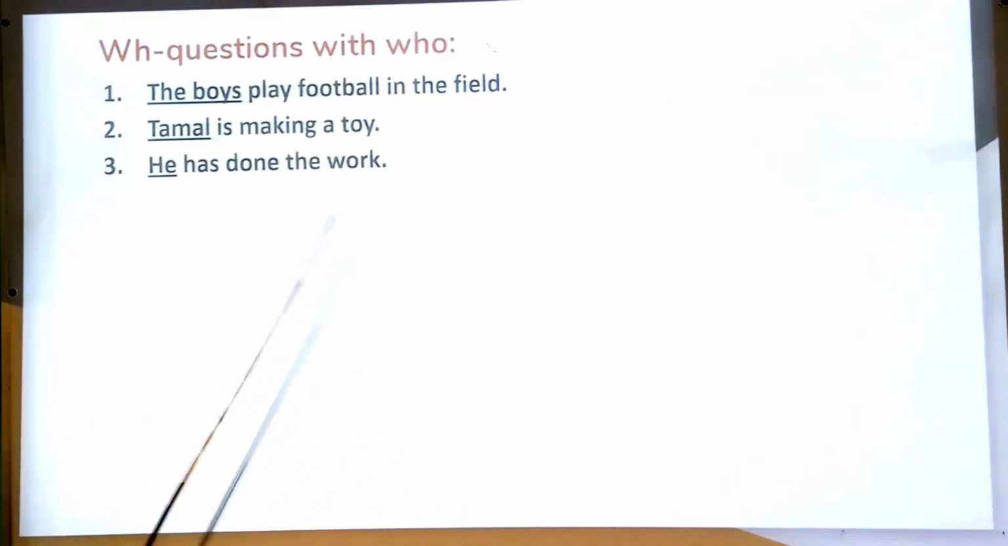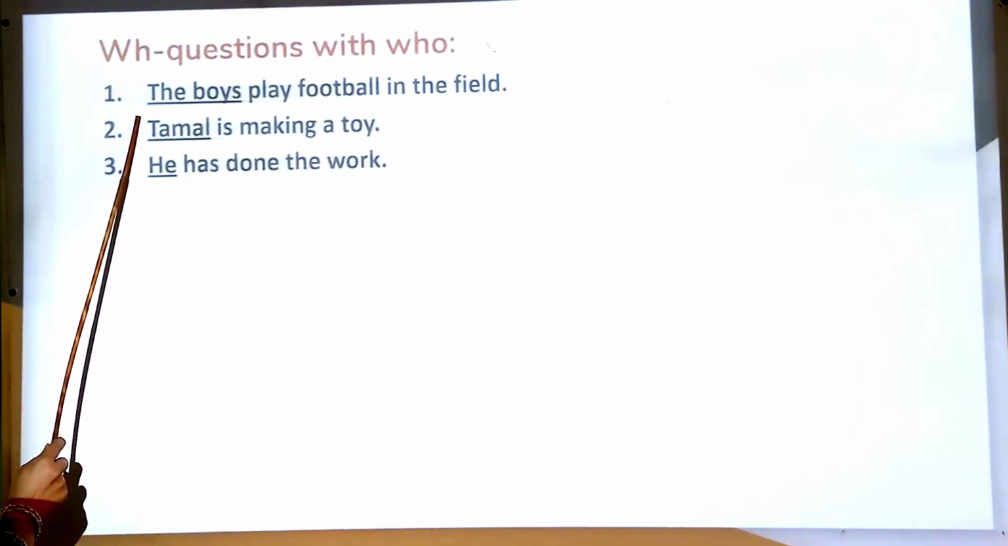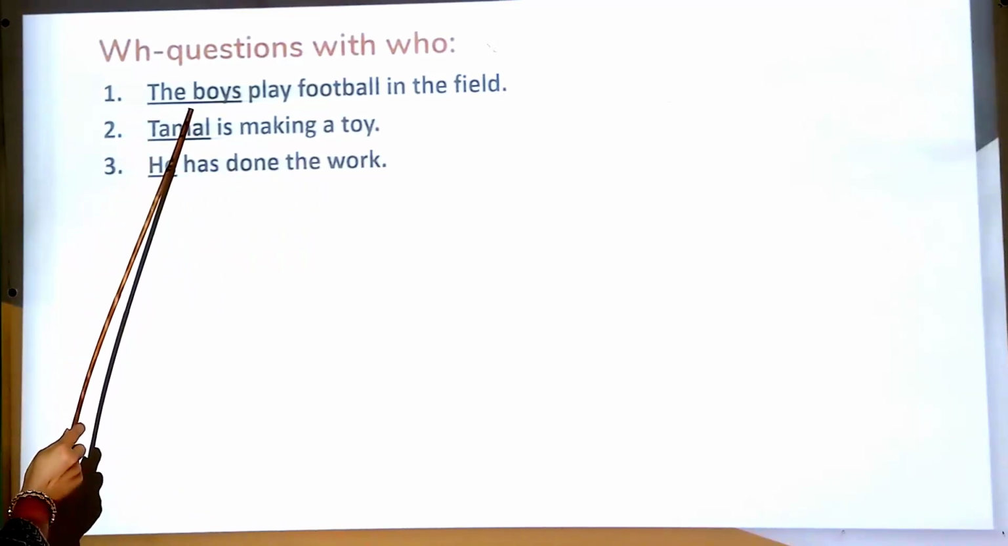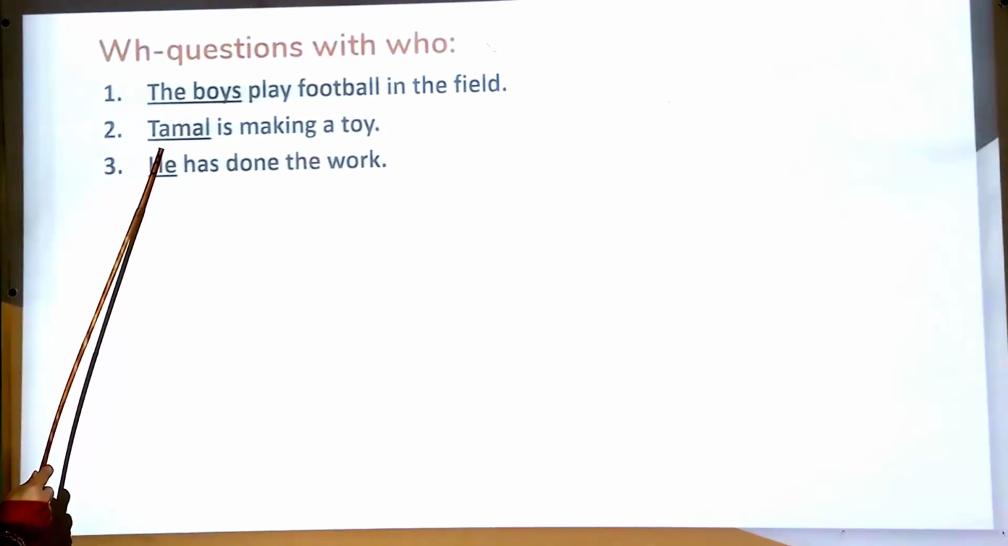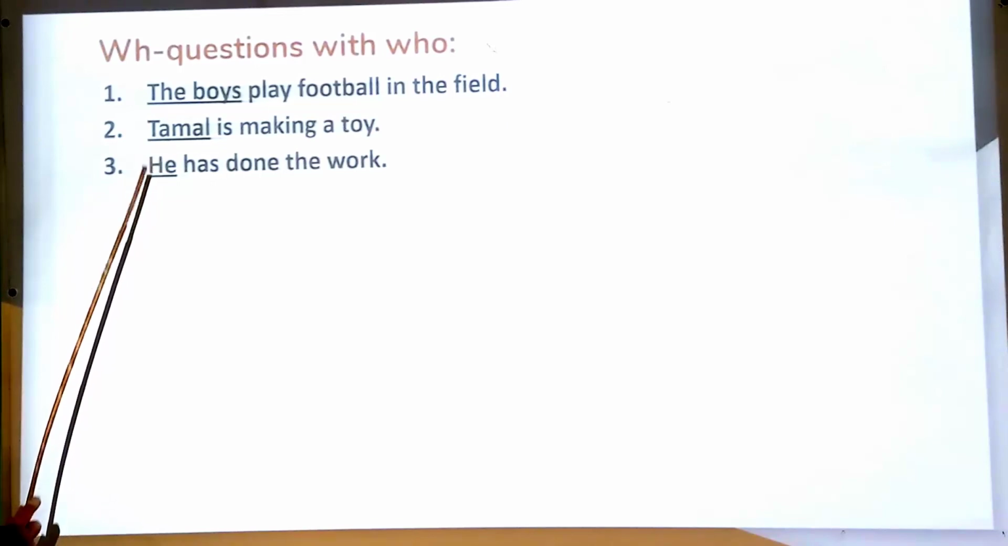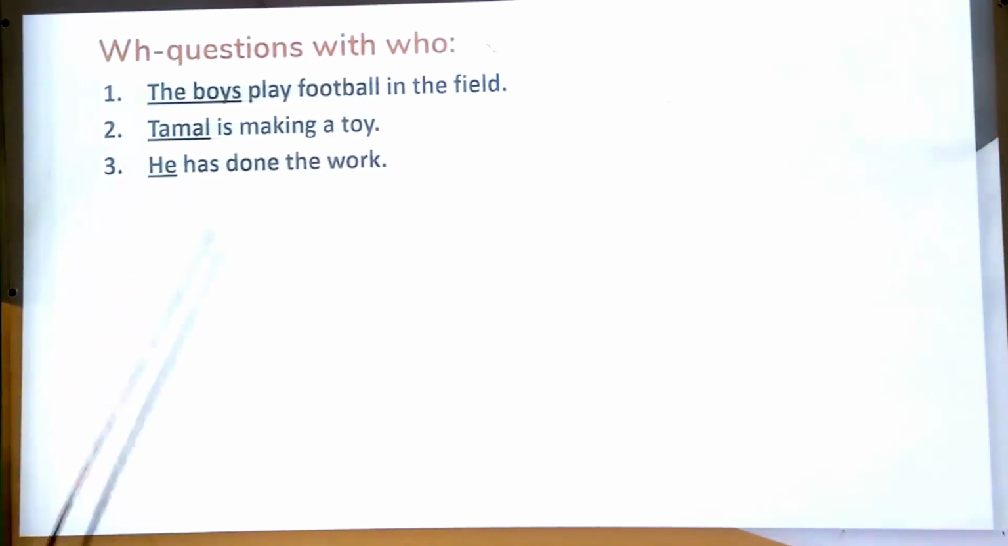Dear student, look at the sentences. Number 1, the boys play football in the field. Underlined word, the boys. Number 2, Tamal is making a toy. Underlined word, Tamal. Number 3, he has done the work. Underlined word, he.